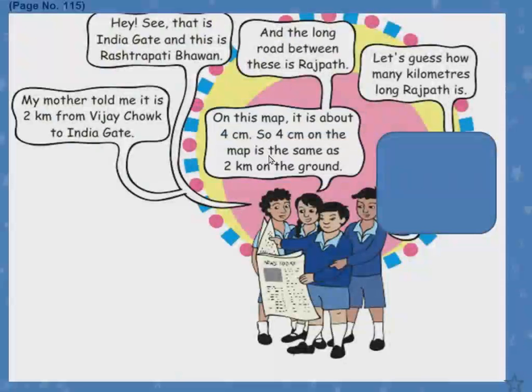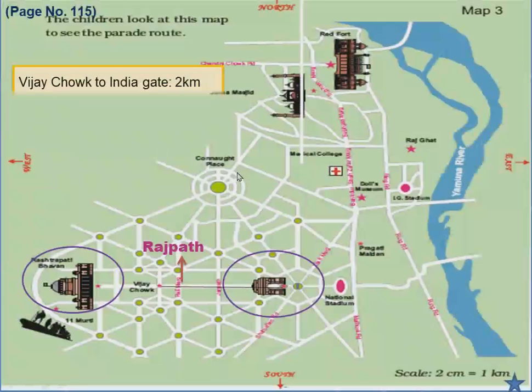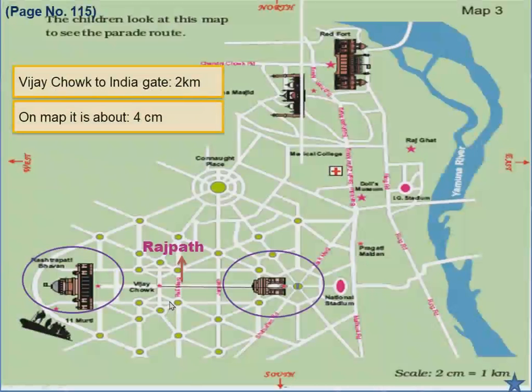Got confused? What is this 4 centimeters? Where did you get this 4 centimeters from? Nothing, children. First, what is the information given to us? Vijay Chowk to India Gate is 2 kilometers. That is the information given. Now you take a scale and measure the distance on this map from Vijay Chowk to India Gate. And when you keep the scale and measure, you will get about 4 centimeters. Okay, children, understood?